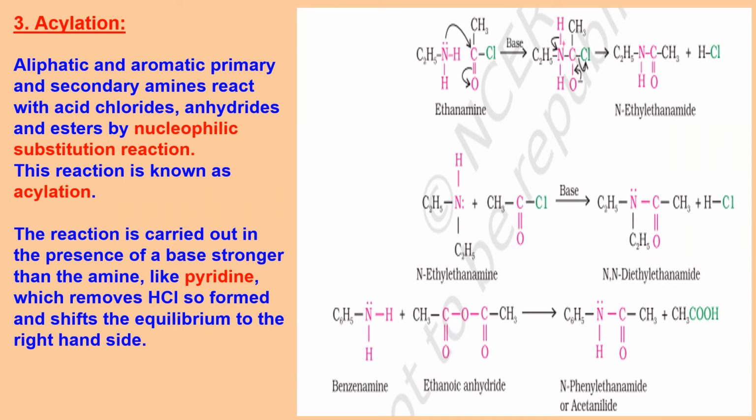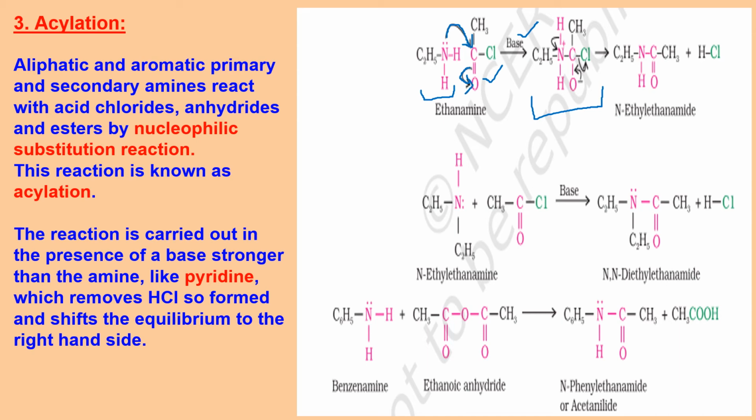Now the next chemical property is acylation. If you react amine with acyl halide, RCOCl, CH3COCl here to be specific, in the presence of a base, this intermediate would be formed. We have to understand it properly. What happens? The lone pair is available on nitrogen. So if you can clearly see this arrow, it is making the electron pair available to carbon, because here C double bond O is there and this electron density is shifting towards the more electronegative oxygen.